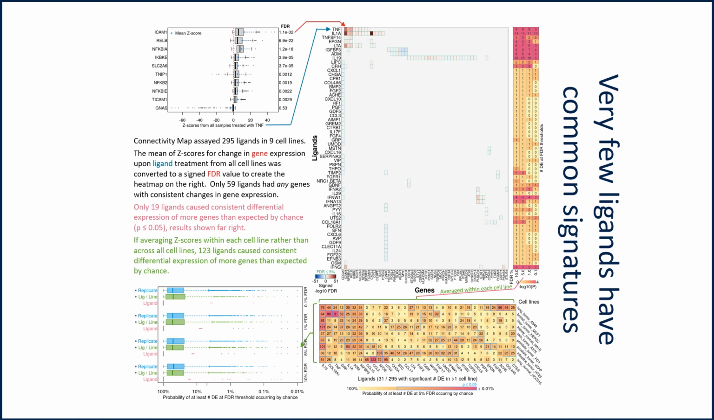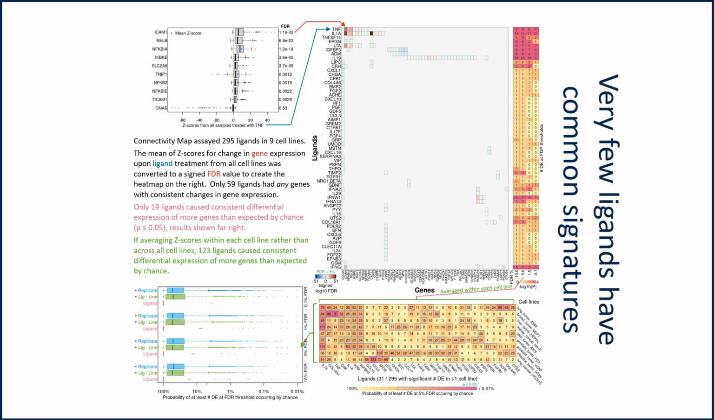Only 1/5 of ligands assayed, as you can see in the heat map on the right, had any genes that showed consistent response. That's the rows of these heat maps. Or sorry, that's the columns of these heat maps. Genes are the rows, the ligands are the columns. 1 in 20 ligands caused consistent differential expression in more genes than we'd expect by chance alone, shown in red in the far right heat map. In other words, very few ligands cause consistent changes in gene expression across different cell types.